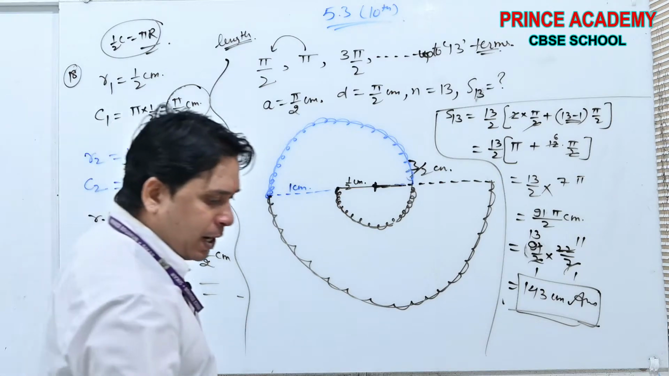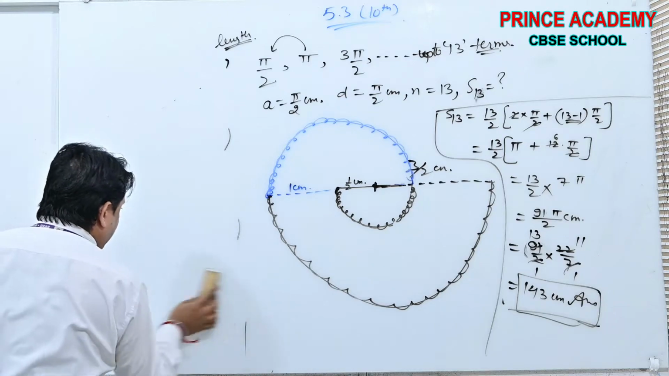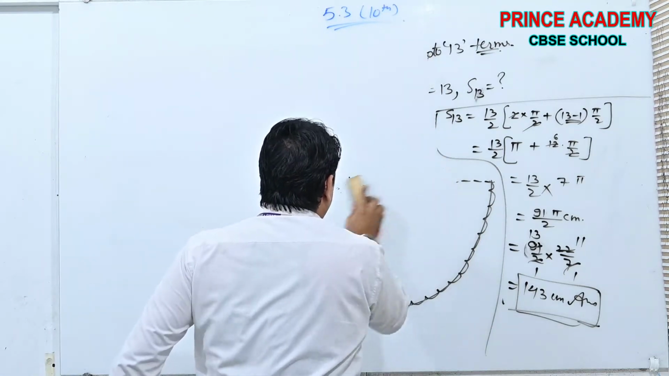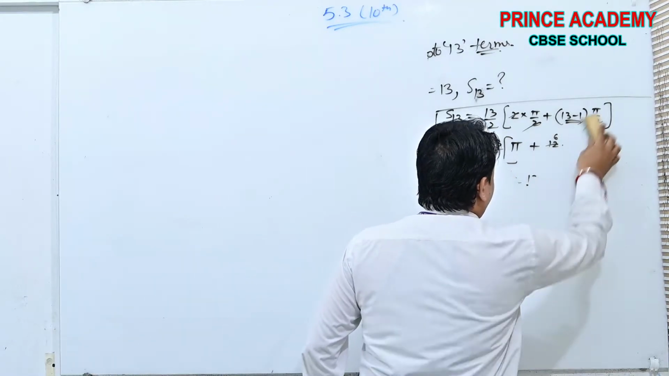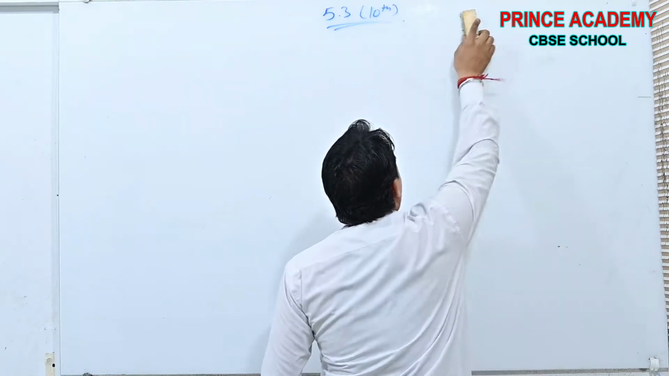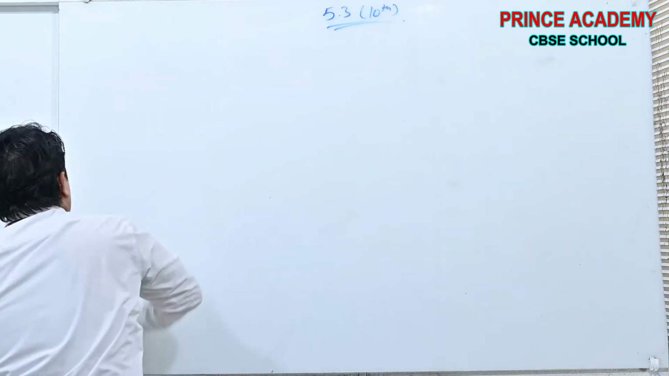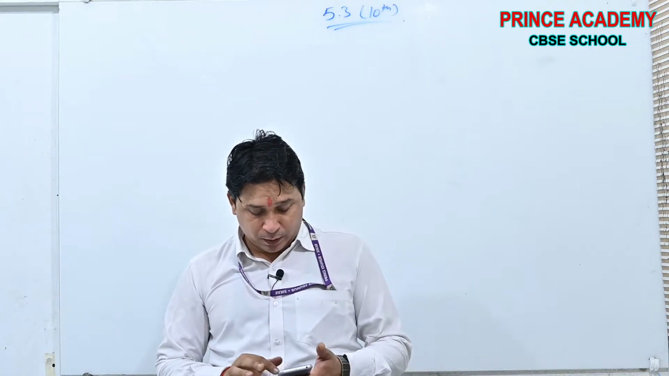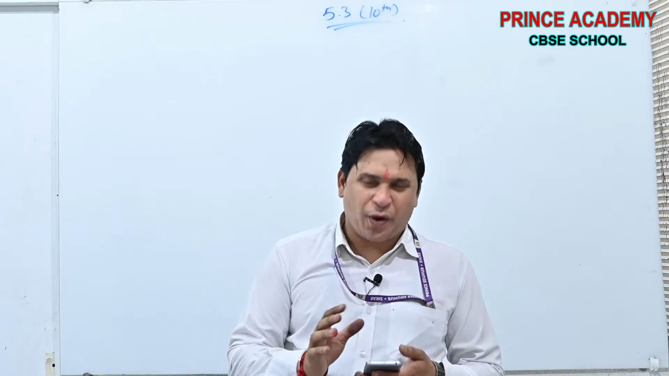Done beta. Now we will discuss question number 19. See beta, in question number 19, what is given here? Okay, so easy question beta.